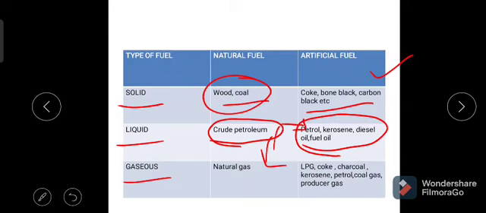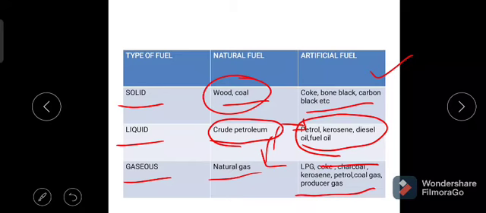On synthesis of this natural gas, we get LPG, liquid petroleum gas, coal gas, producer gas, etc. The LPG is what is used in our LPG cylinders, and it contains n-butane.